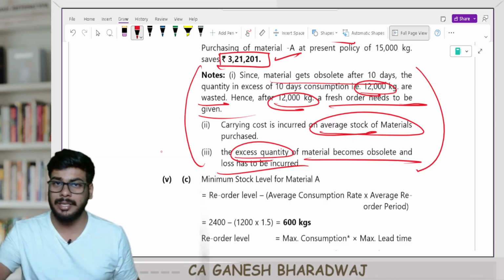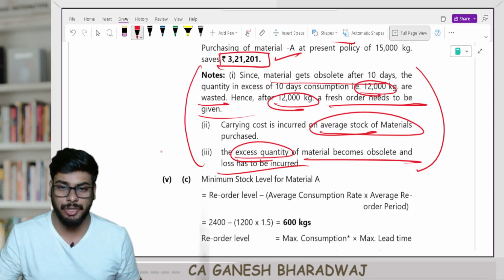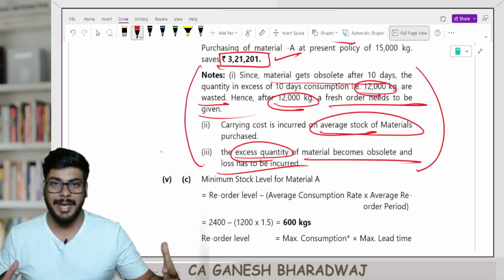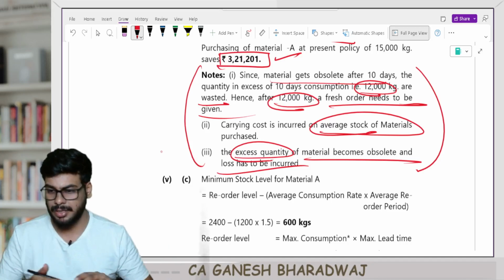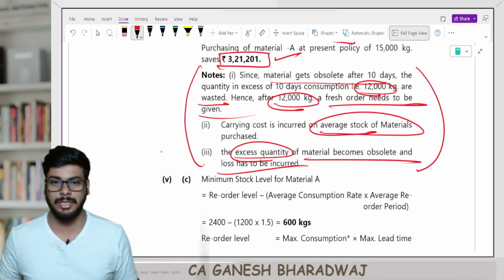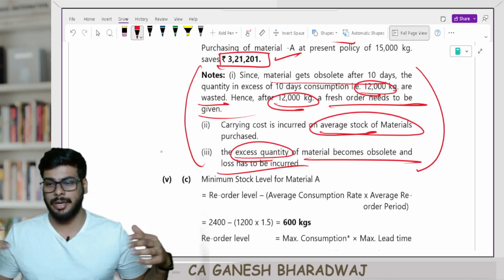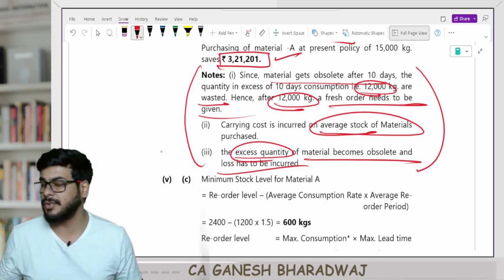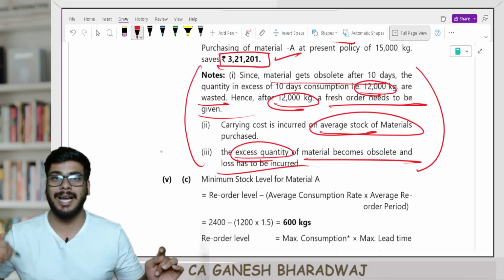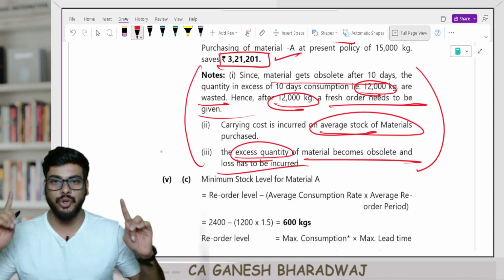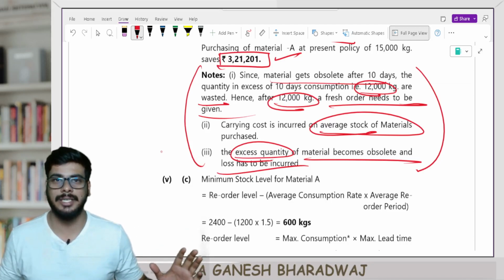See, all these things need not be mentioned in the exam. This is an MCQ question. This is the reason I am explaining this in depth. Just look at this. We've spent the last 40 minutes just for this one sum. Now, please don't come to the conclusion that case study based MCQs will take a lot of time. No, it is not the case. I am giving an explanation here. I need to explain. That's why it's taking a lot of time. Do not worry about it. Clear with this, guys.